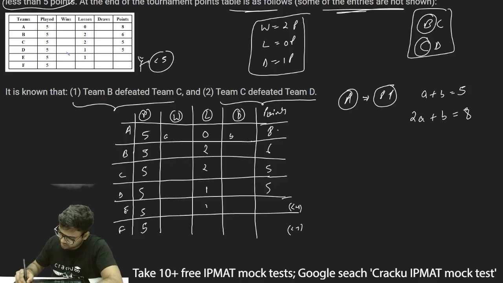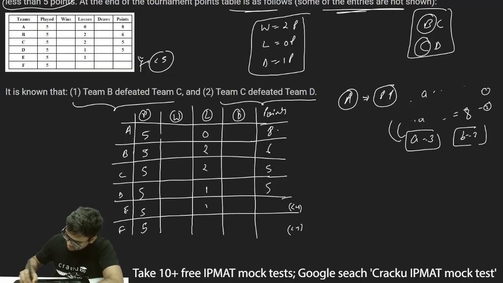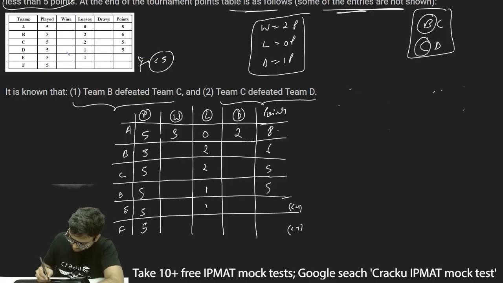Now if I solve this, I subtract equation 1 from equation 2 and get A equal to 3. Putting A equal to 3 in either equation gives B equal to 2. Thus, for A, it is 3 wins and 2 draws. So I can write instead of A and B here, and remove this one. So this is 3 and this is 2.